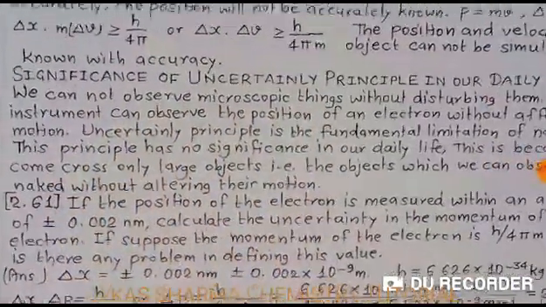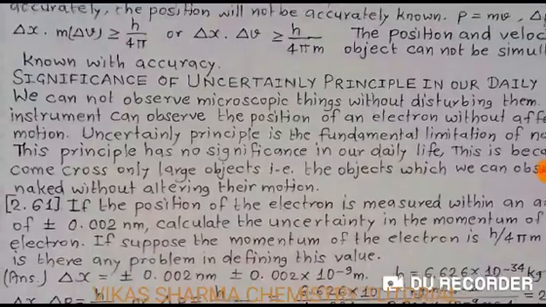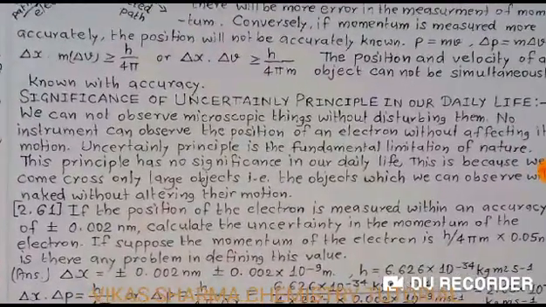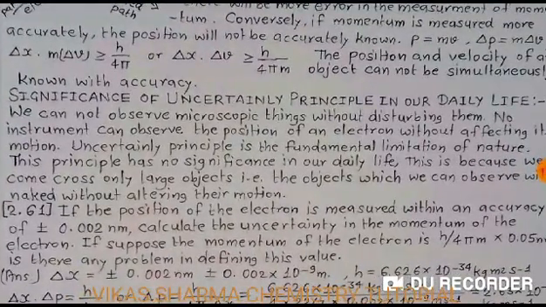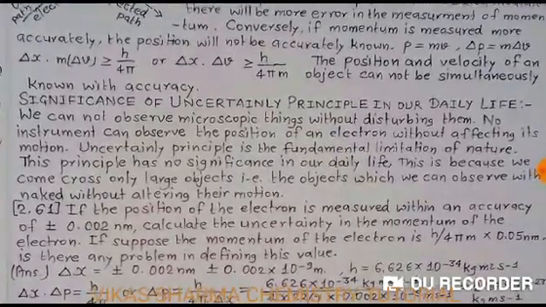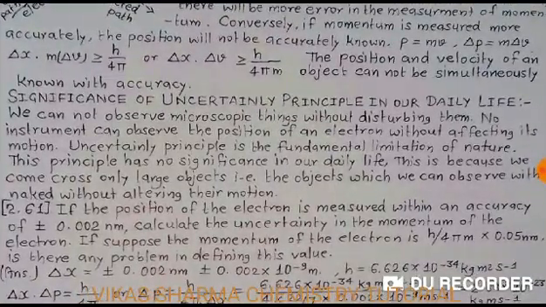So students, what is the significance of the uncertainty principle in our daily life? We cannot observe microscopic things without disturbing them. No instrument can observe the position of an electron without affecting it. The uncertainty principle is a fundamental limitation of nature. This principle has no significance in our daily life, because we come across only large objects, for example, objects which we can observe without altering their motion.